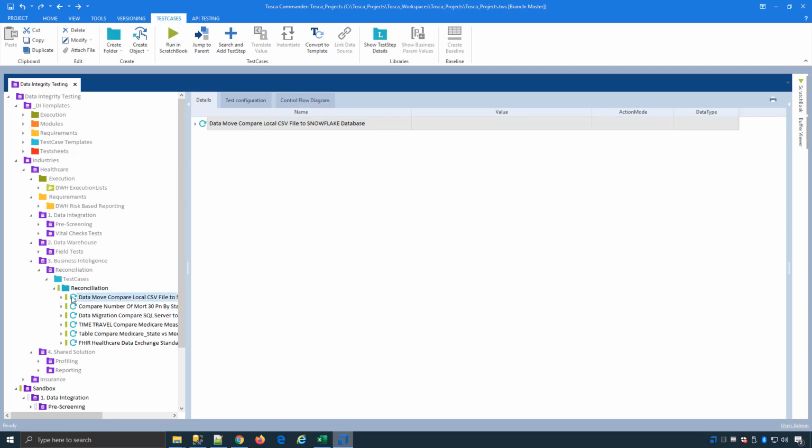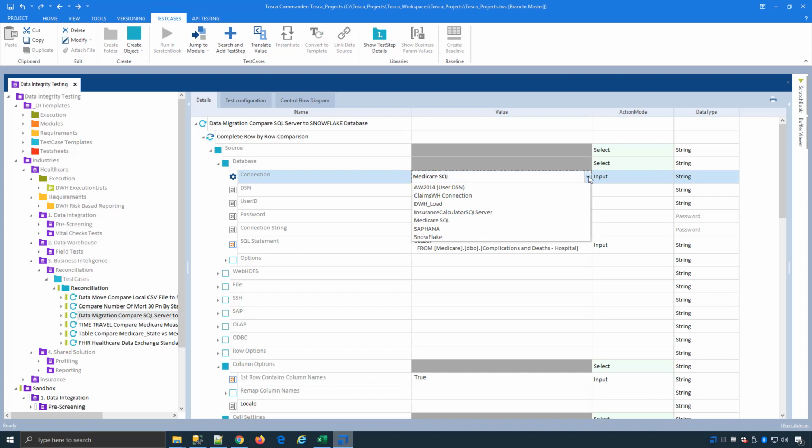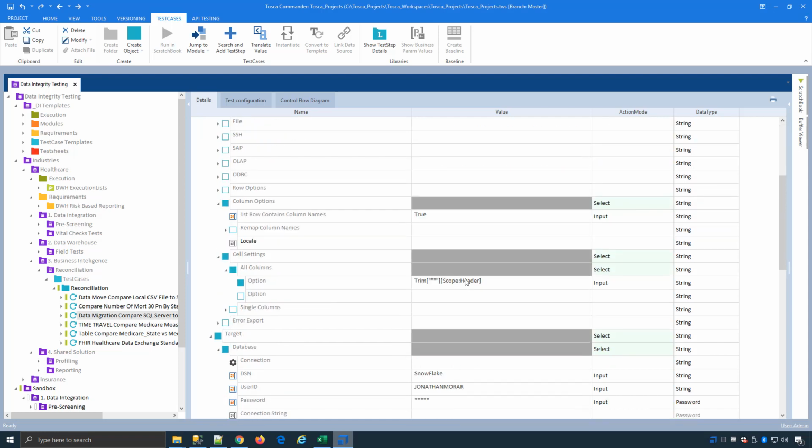I've set up all these tests already, and what we're going to do is have a look at some examples. One of the things we can do is compare data from the SQL Server database to Snowflake, and this is the migration use case we were talking about. For example, I can connect to a table using my pre-built model here. I can go to my drop-down list, just like you saw in the wizard. All those connections are saved, and you can set up as many as you need to, and I can connect to my SQL Server database, run my query, and connect to my target, which is Snowflake.